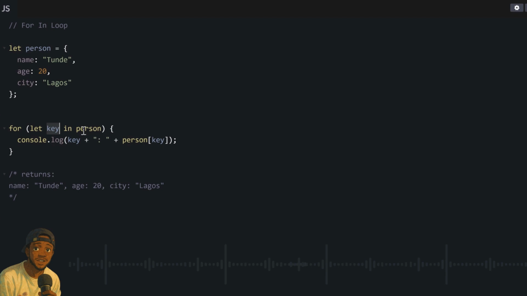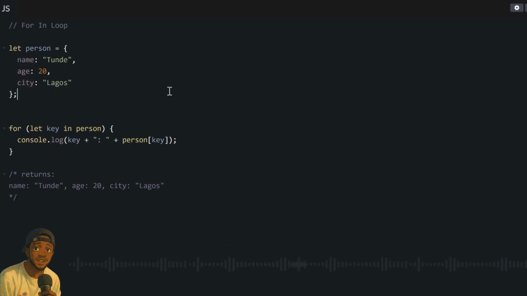And then after the first variable, we write in. Remember, for arrays, we write of. For properties it is in. So the variable, in, then the name of our object. So now inside our curly braces, we have access to the properties of our object with this first variable, which we chose to call key in our example. We can use any name, but with this variable, we can get access to the keys.